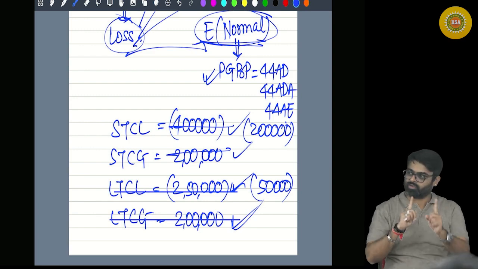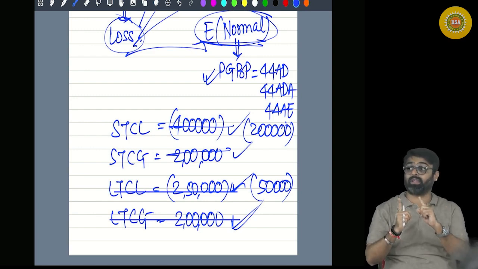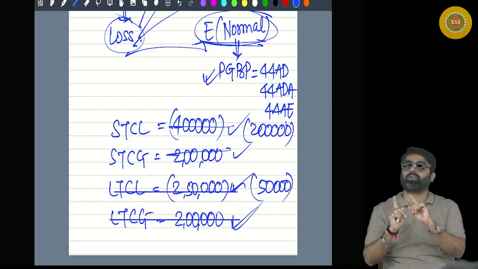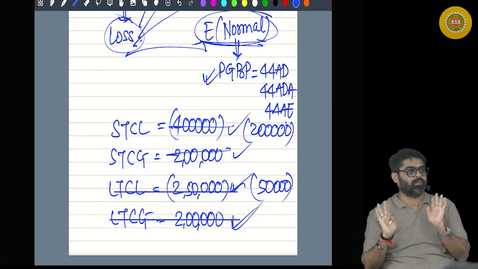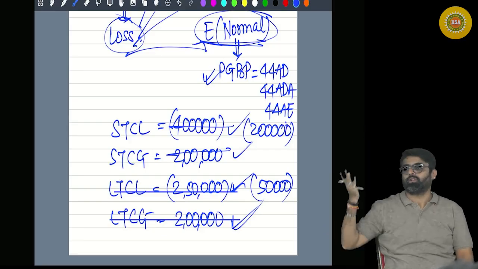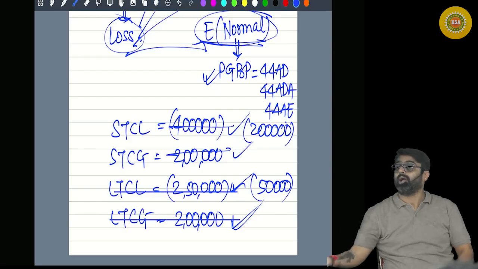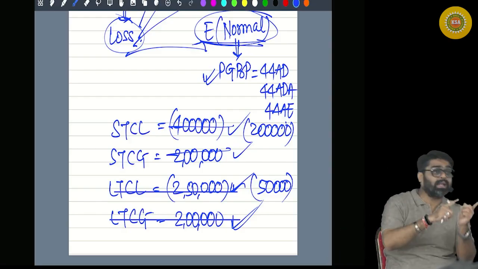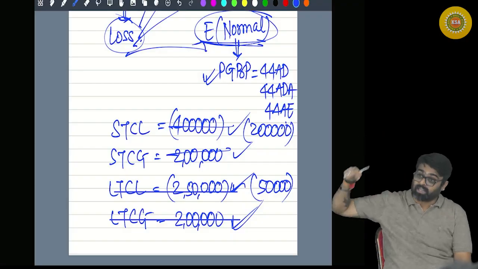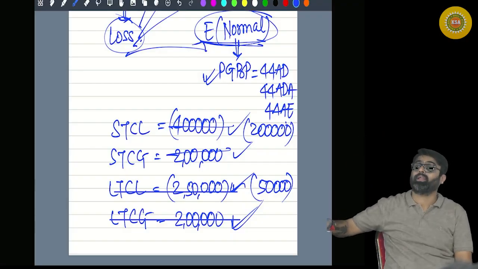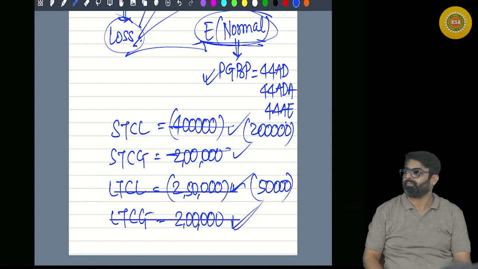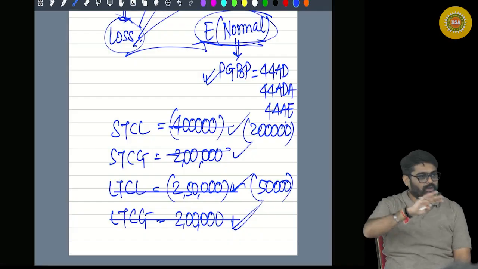So first try to set off the identical losses. First set off long-term against long-term. Yes or no? Then if some long-term gain will remain, against that you can set off the short-term loss also. Yes or no? And then set off short-term against short-term. If some short-term loss still remains, that short-term loss can still be set off against your long-term gains. But it cannot happen for long-term loss remaining. Getting my point? Hello, sir. So this was your fourth head.